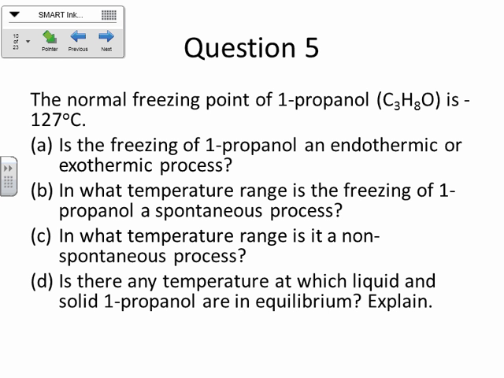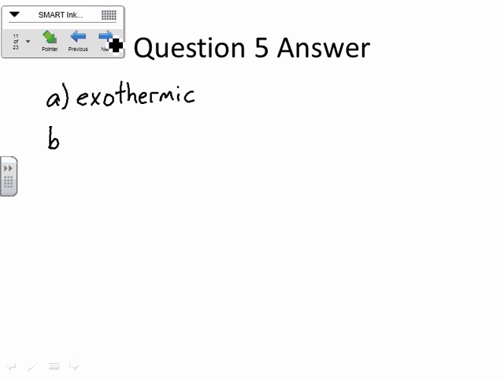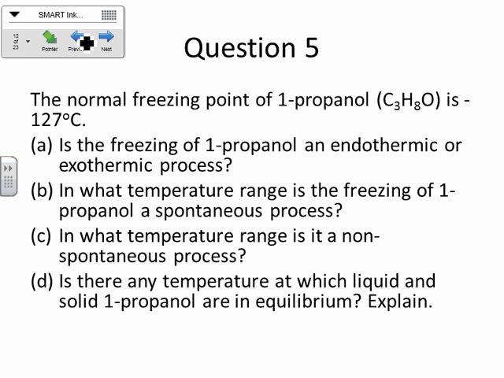In what temperature range is the freezing of 1-propanol a spontaneous process? The freezing would be spontaneous below 127 degrees Celsius, because that is the freezing point, and anything below that is going to be spontaneous.